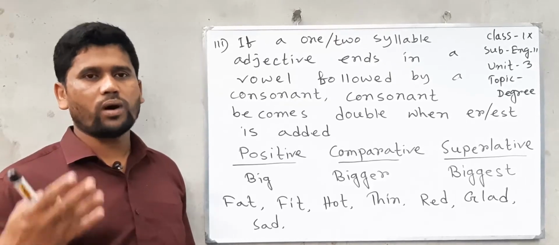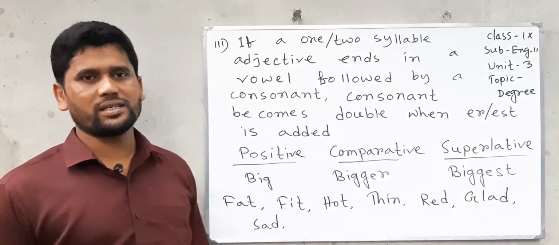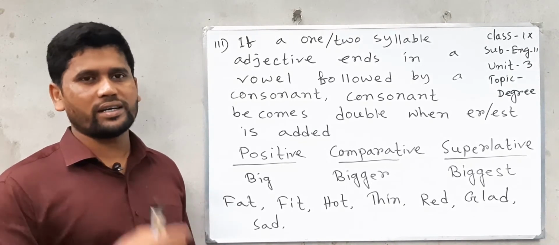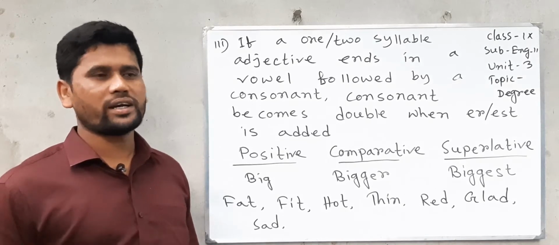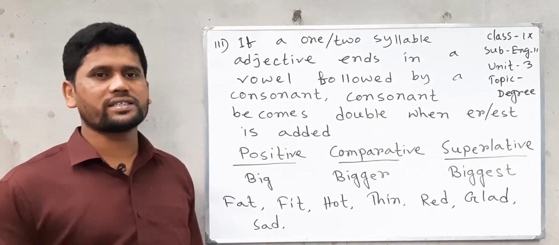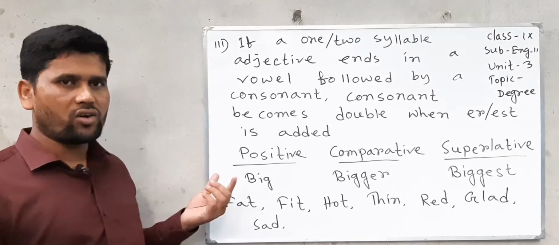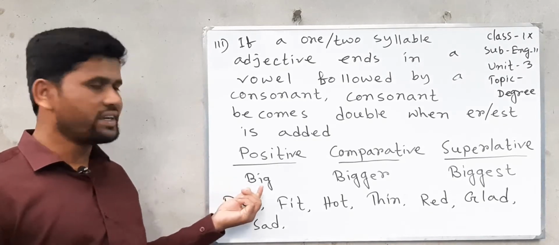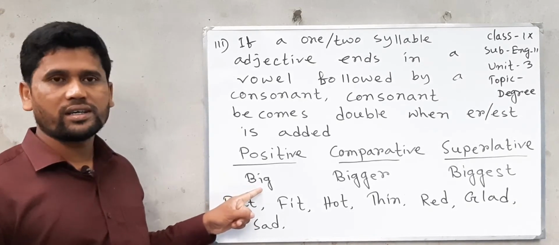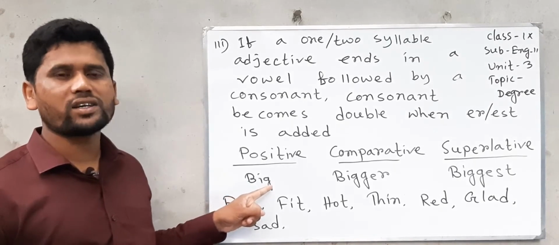If a one or two syllable adjective ends in a vowel followed by a consonant, then the consonant becomes double when er or est is added. Here I wrote an example: big. Here g is a consonant and before it there is a vowel. Vowel and consonant.